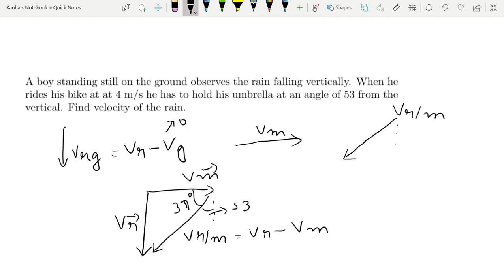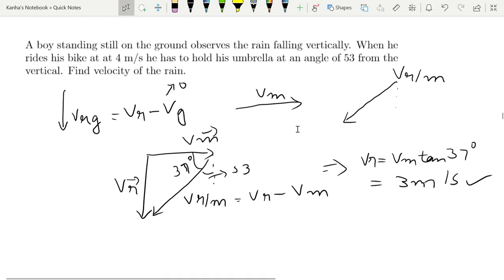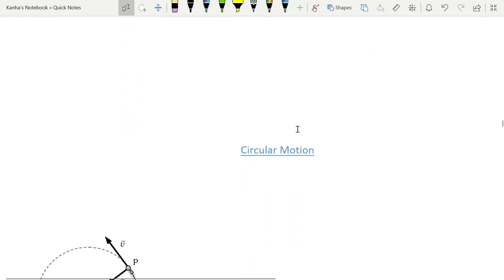This is a right angle triangle, so you can easily see that VR is equal to VM tan 37 degrees, which is 3 meters per second. So this is how you do the relative velocity questions. We will look at more questions in the assignment section.